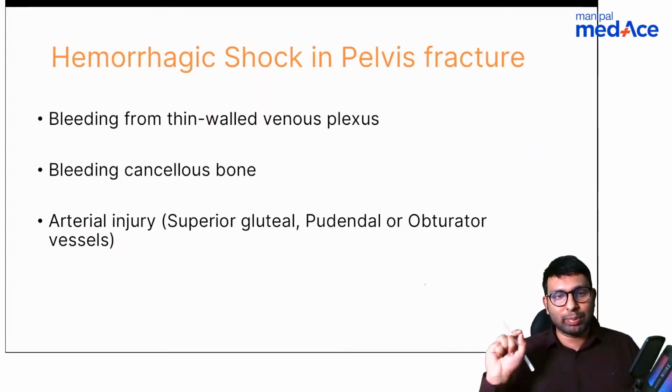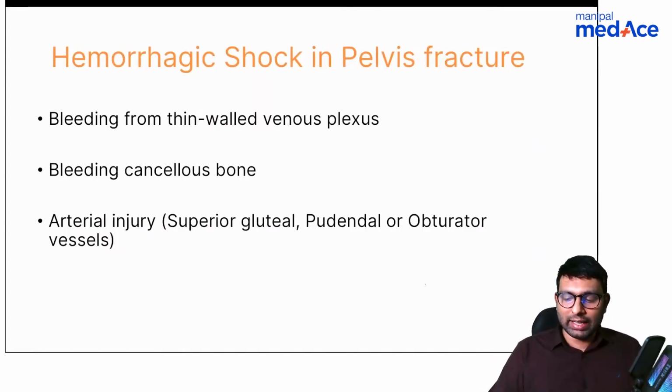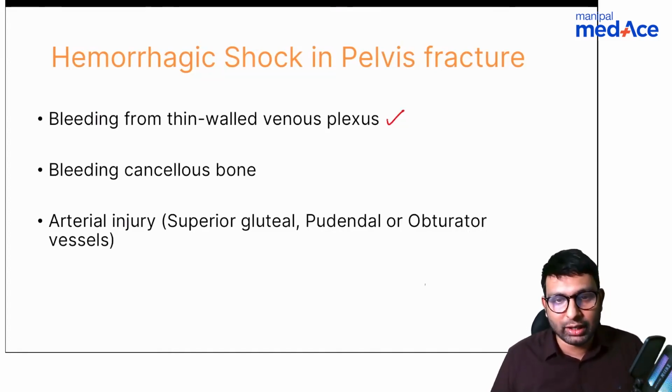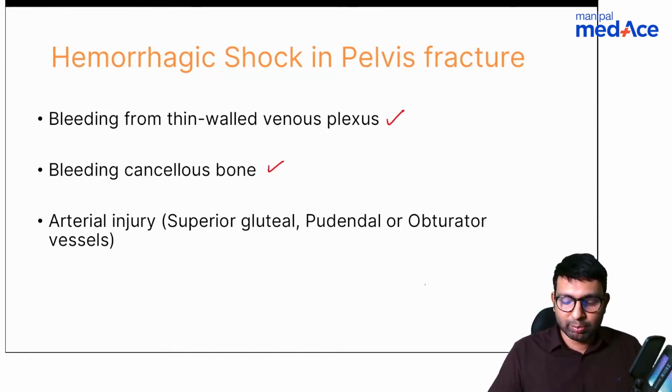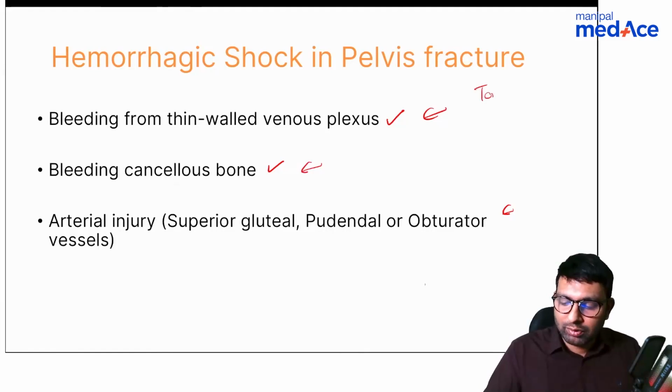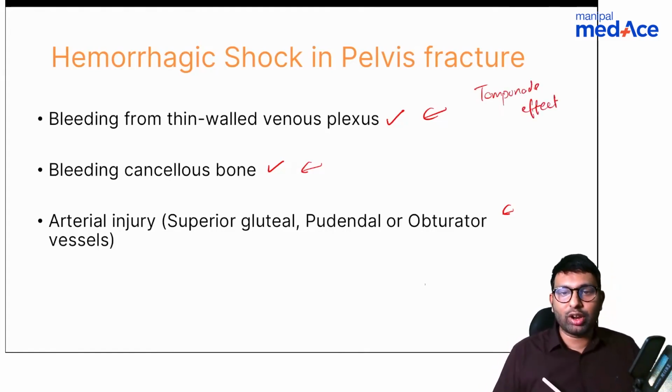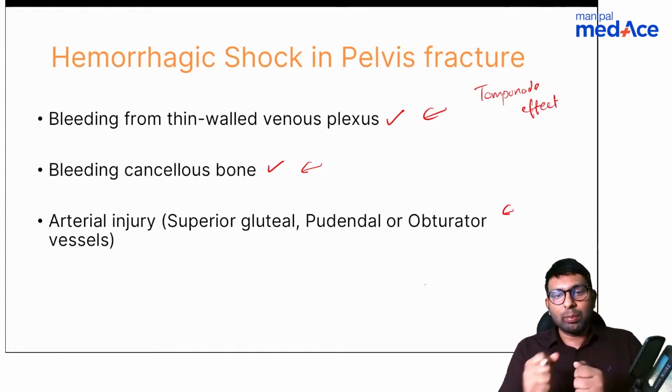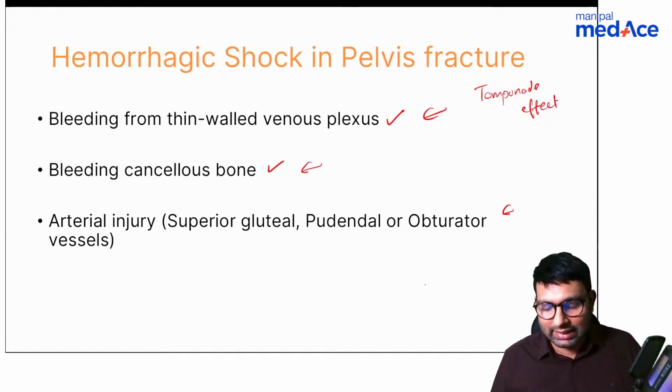So understand this, that in pelvis fractures, mainly bleeding is occurring because of thin-walled venous plexus that are rupturing and leading to a lot of loss, and also because of bleeding cancellous vessels. Rarely is it because of arterial bleeding. It's mainly because of venous bleeding and cancellous bone bleeding. So to stop this, you have to create some kind of tamponade effect, and that is done by tying the bedsheet tightly. Is this clear?